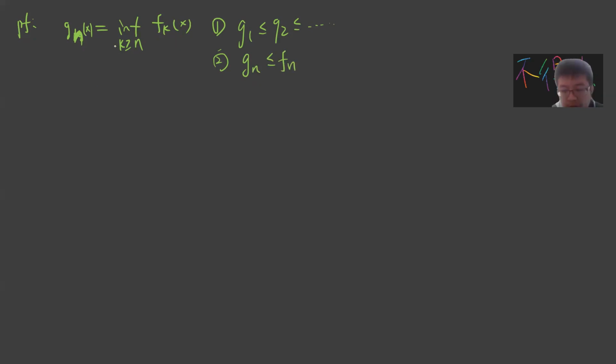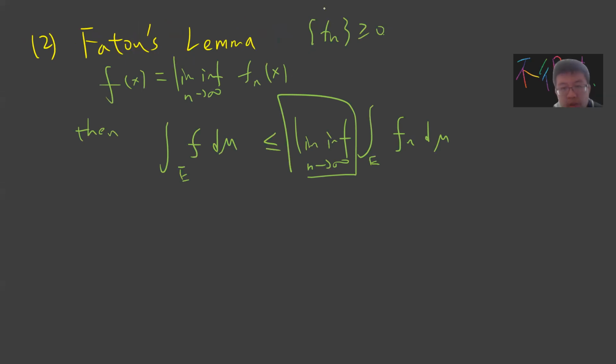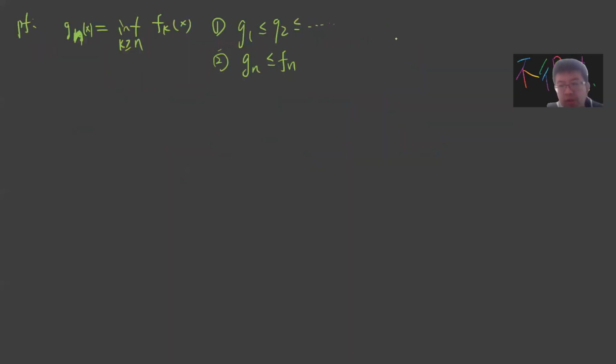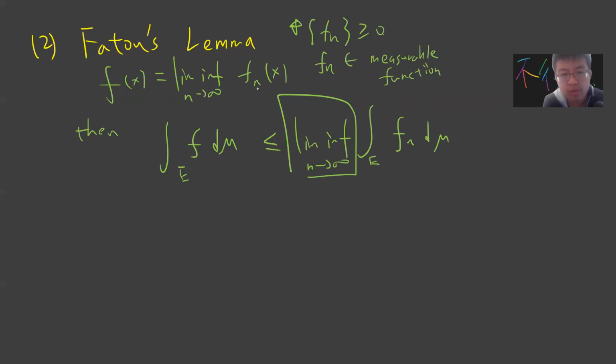First we notice that f_n is greater than or equal to 0, and definitely f_n needs to be a measurable function. Basically, in all these videos on measure theory, everything needs to be measurable. So we know that f is measurable, since I previously proved that if f_n is measurable, then the infimum is measurable.